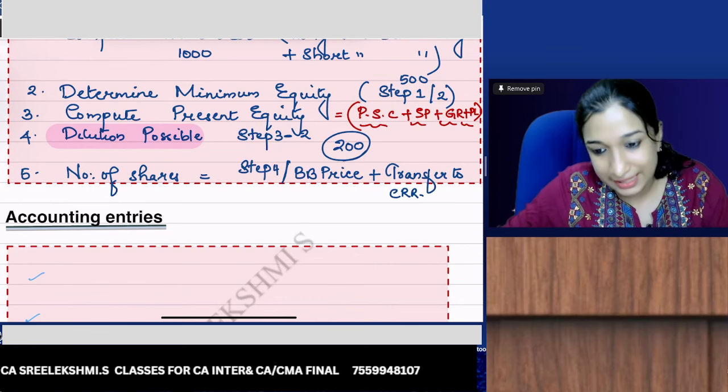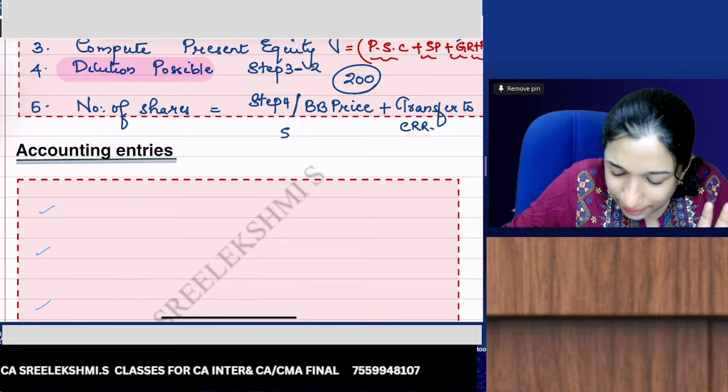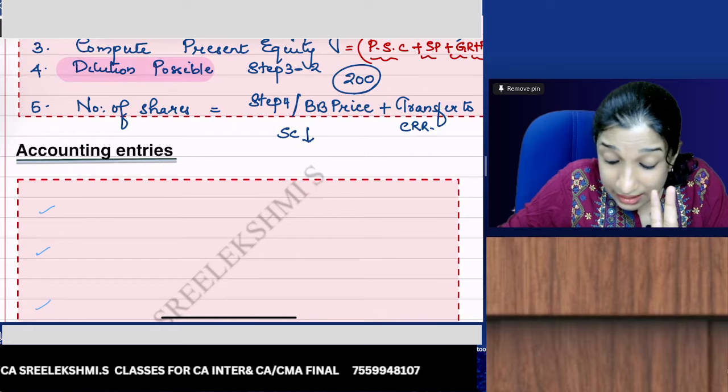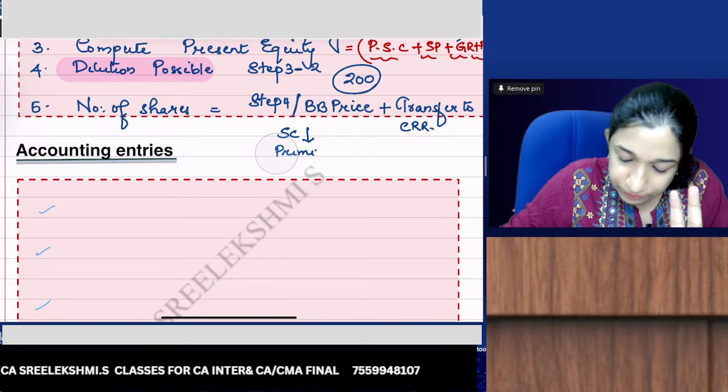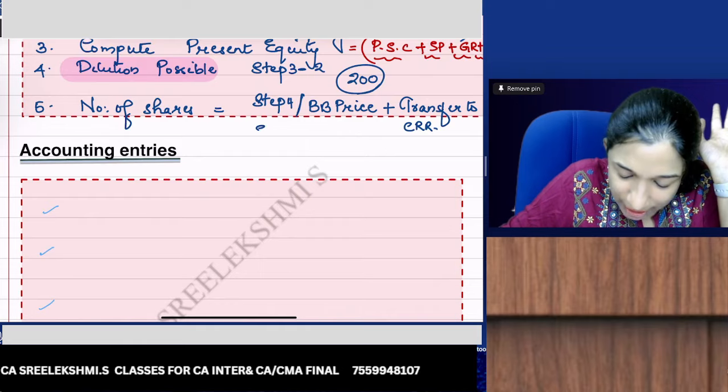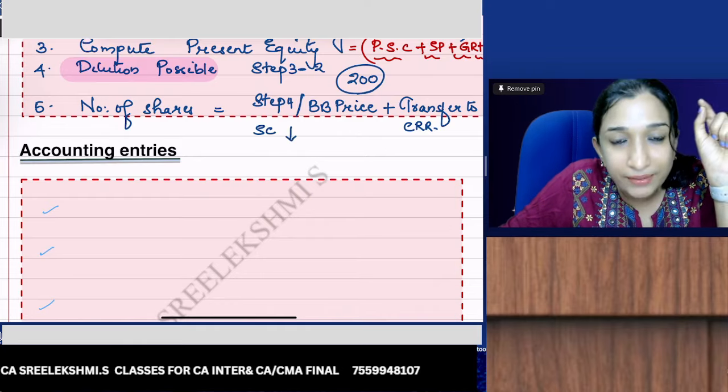Here what I understand is, if we can reduce only 200, share capital will reduce with face value. Premium on buyback, sorry, 200 only can reduce means share capital can reduce. How much will reduce?